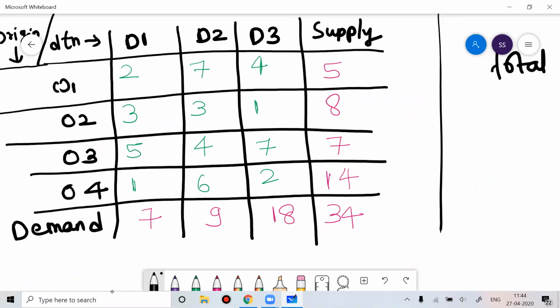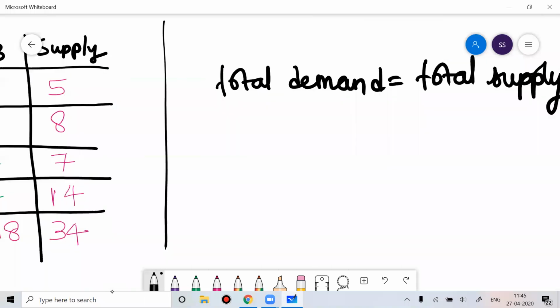plus 9, 7 plus 9 is 16 and 16 plus 18 is 34, means total demand is 34. Now let's do the total sum of supply. 5 plus 8 is 13, 13 plus 7 is 20, 20 plus 14 is 34. Means here this is the problem where total sum of demand and total sum of supply are the same. In case your total sum of demand is not equal to total sum of supply, then we'll introduce dummy rows and columns to make them equal.